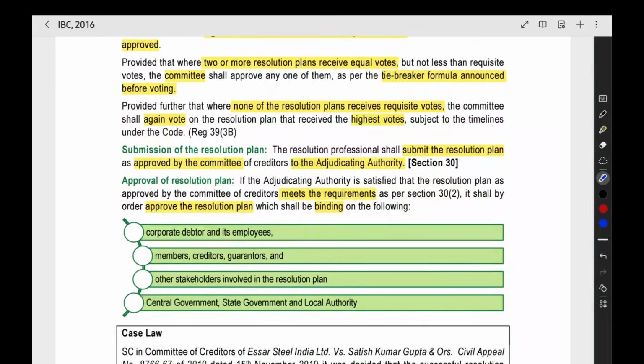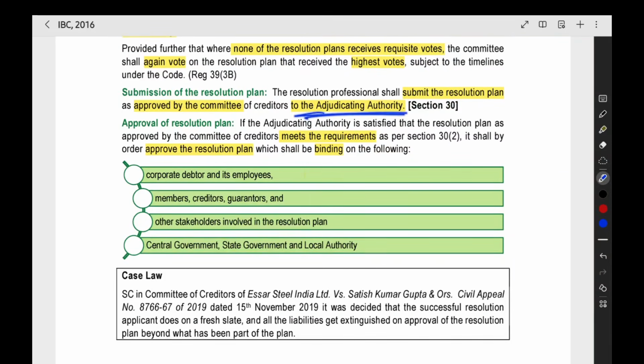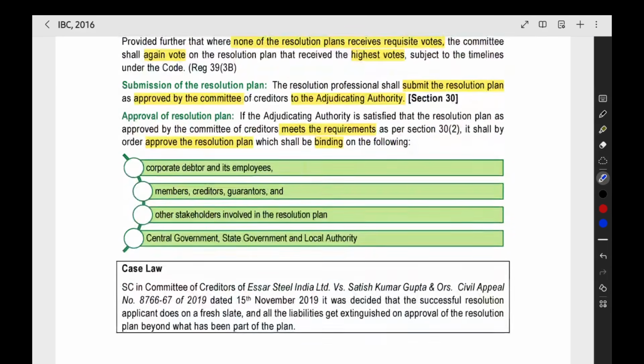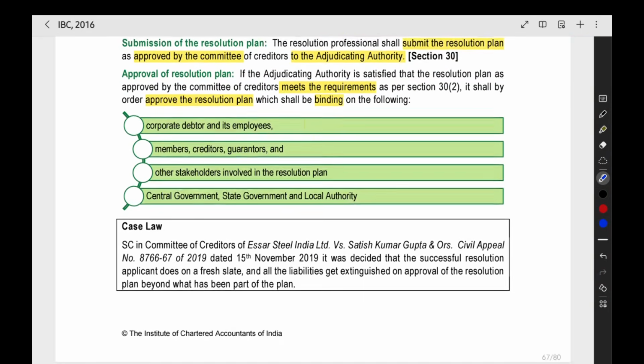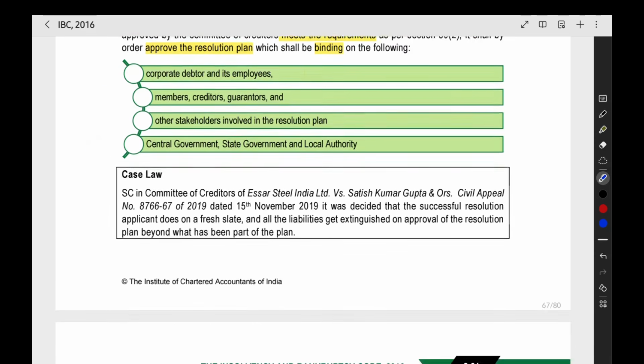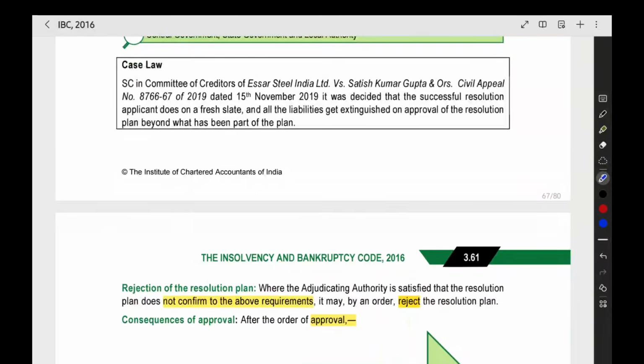Next, the resolution plan will be submitted to the NCLT after the committee of creditors approval. Then, if the NCLT considers that this is a very good plan, that they have provided for all the requirements, it is properly arranged and everything is proper in the plan, then the NCLT will approve the resolution plan. Then the plan will be binding on the corporate debtor and its employees, members, creditors, guarantors, other stakeholders, central government, state government, and local authority. All of them should mandatorily follow the plan. There is no other go after the approval of NCLT.